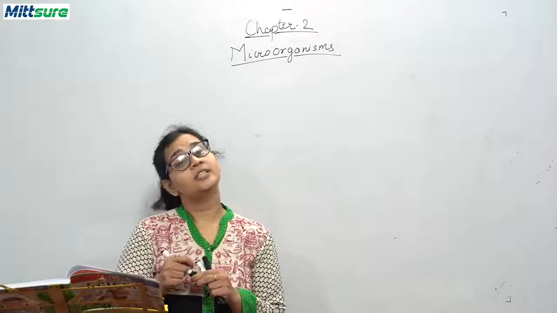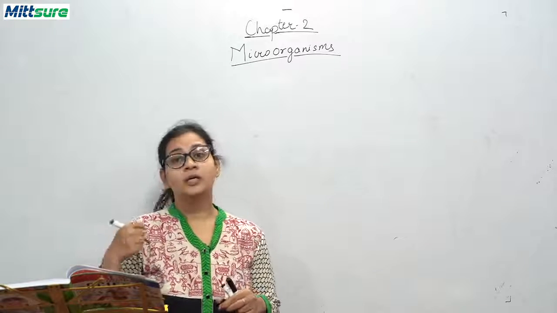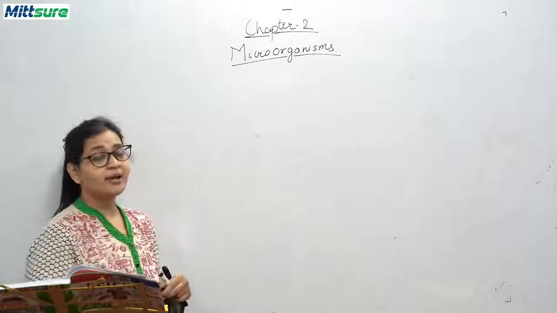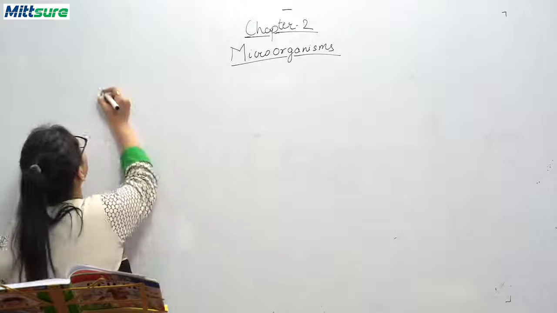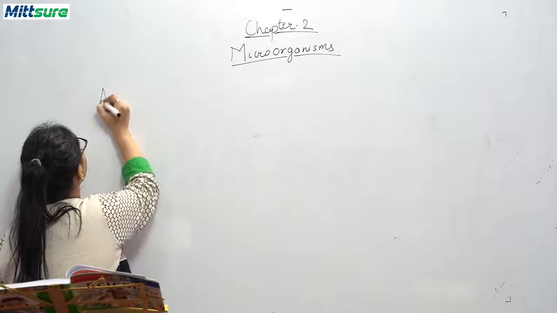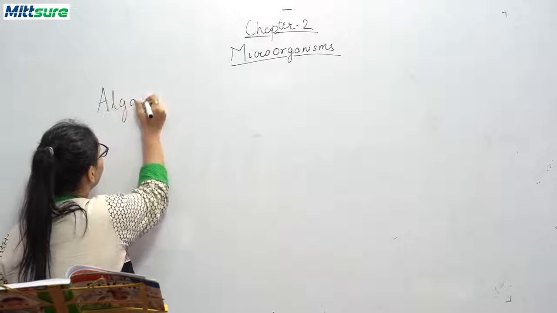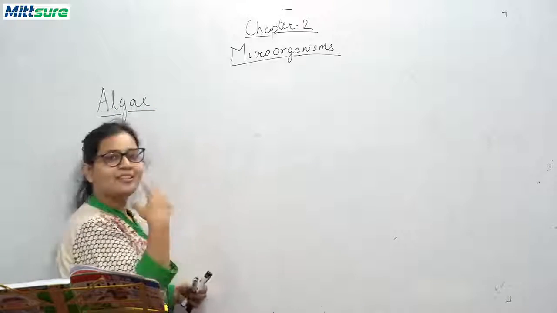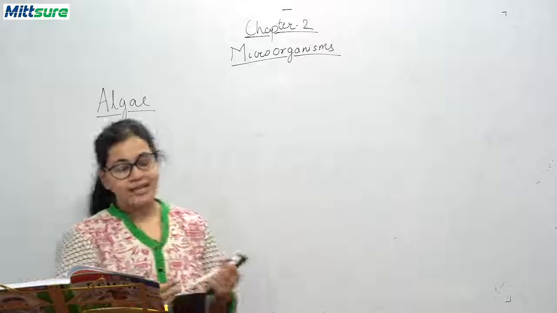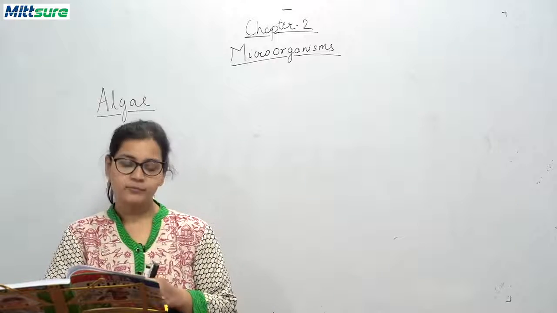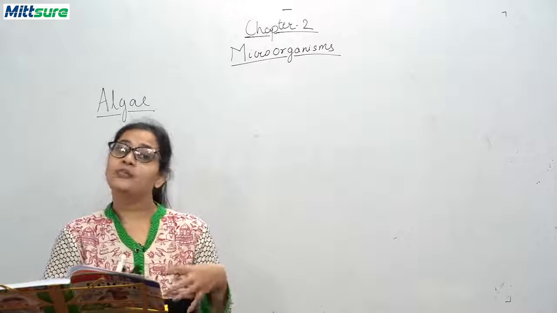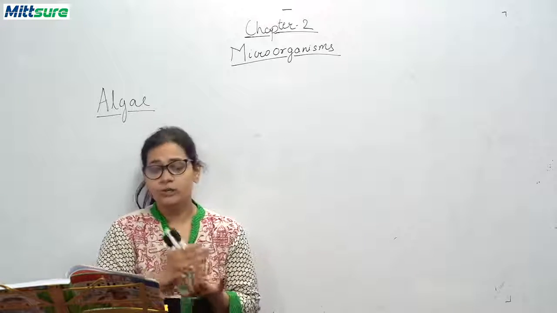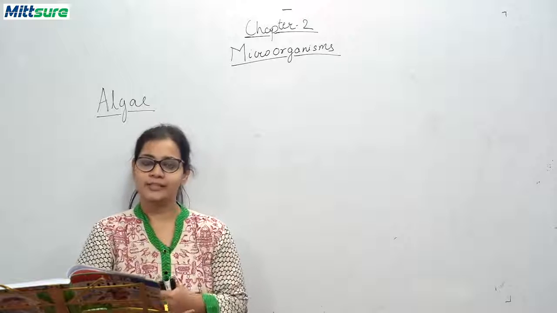Hello students, in today's class we will be discussing different types of microorganisms. The first type of microorganism that we'll be discussing is algae. These are the plants among microorganisms. Algae is a simple plant-like organism with cell walls and they have chlorophyll within the cells. That is, they can synthesize their own food by the process of photosynthesis.